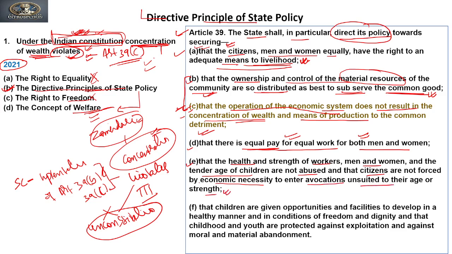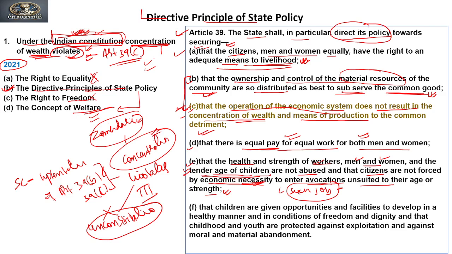So this is the duty of the state, that they should create a certain environment and protect the workers, men and women, and the tender age of children, so that on the verge of economic necessity they should not take any such job which is not suited for them.